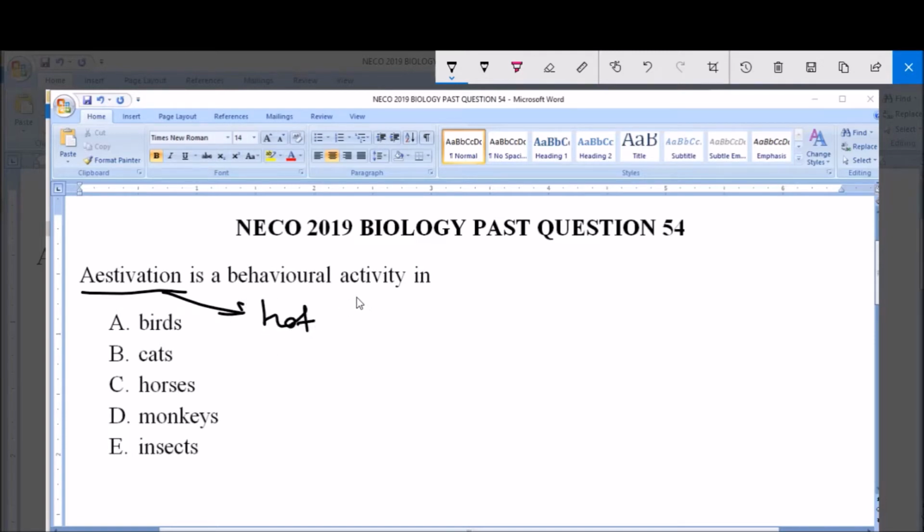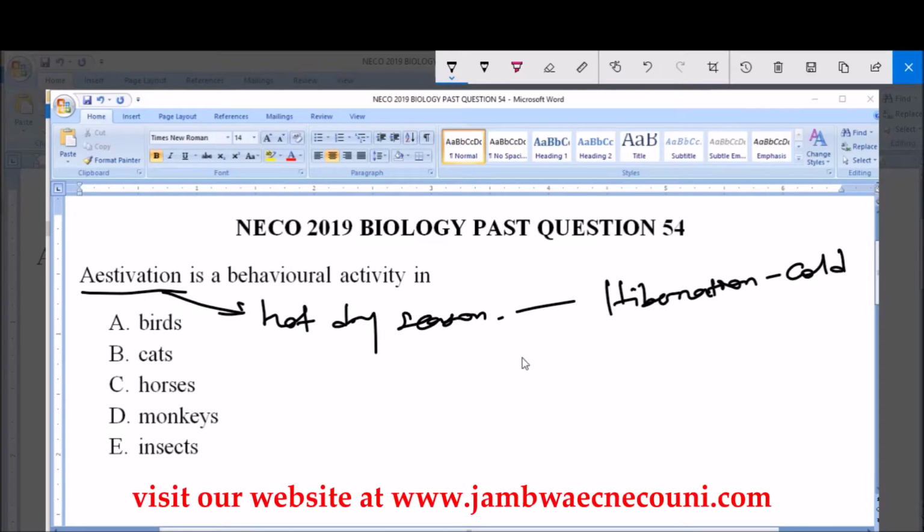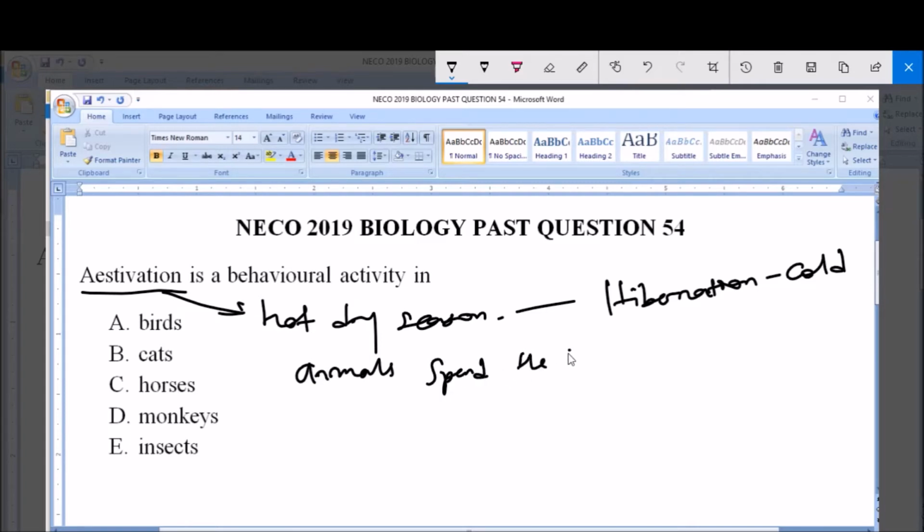hot or hot dry season. Aestivation is the opposite of hibernation. It is the opposite of hibernation. Hibernation is done during the cold season. But for aestivation, the animals or organisms spend the hot dry season in a sleep